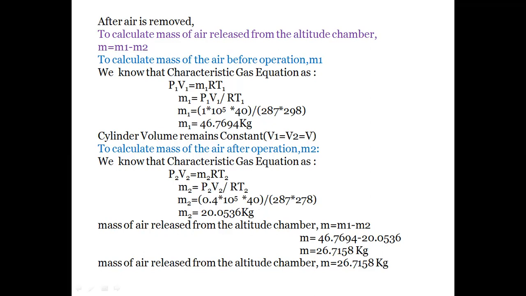Therefore, we have to calculate the mass of the air released from the altitude chamber. It is represented by the letter small m. Small m is equal to M1 minus M2. So we will get M1 as 46.7694 kgs and M2 as 20.0536 kgs. By subtracting these two values, we'll get m as 26.7158 kgs. Therefore, the mass of the air released from the altitude chamber m is equal to 26.7158 kgs.